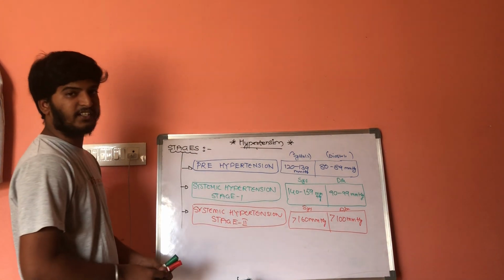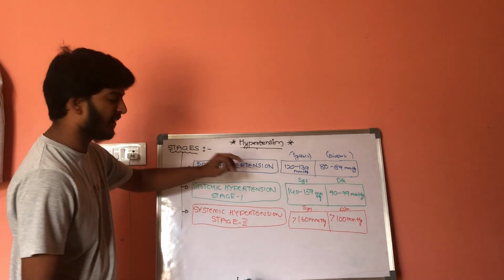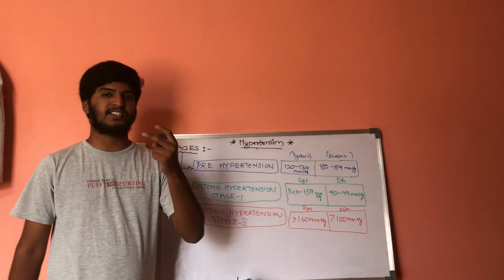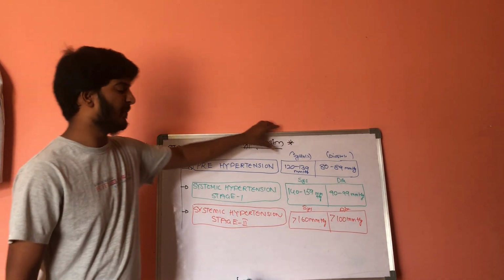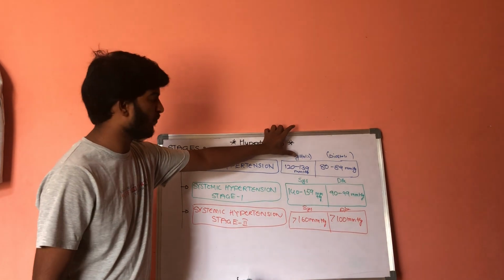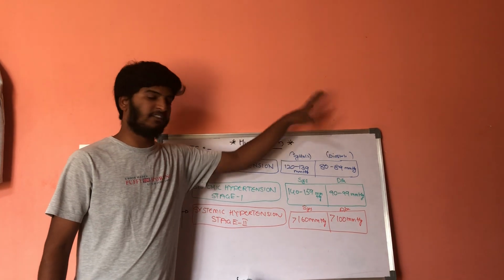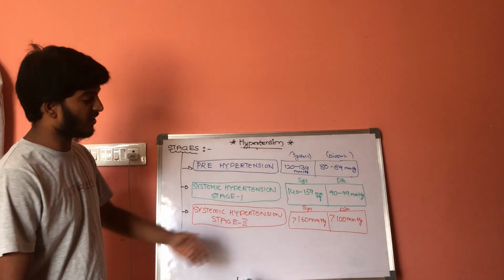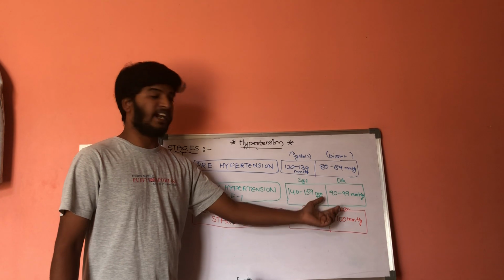These are the stages of hypertension. Once again, there are 3 stages: pre-hypertension, systemic hypertension stage 1, and systemic hypertension stage 2. In pre-hypertension, the systolic pressure is 120 to 139 and diastolic pressure is 80 to 89. In stage 1, systolic is 140 to 159 and diastolic is 90 to 99.